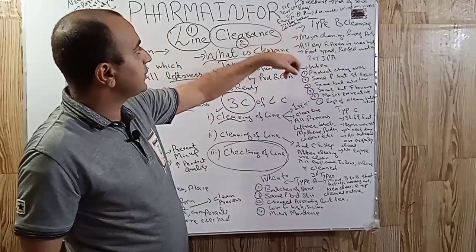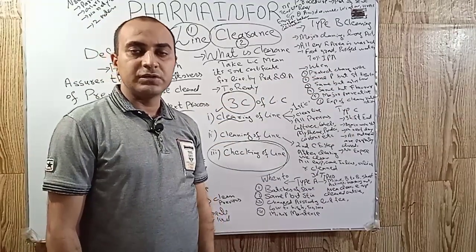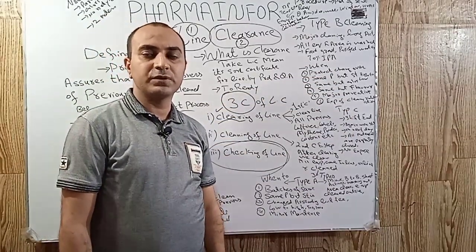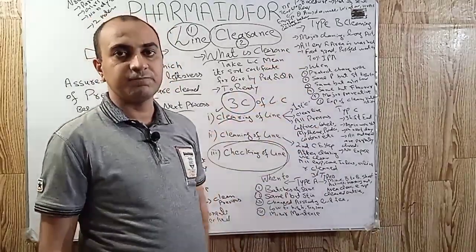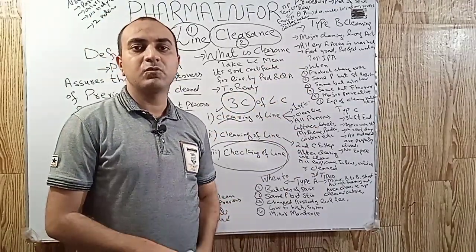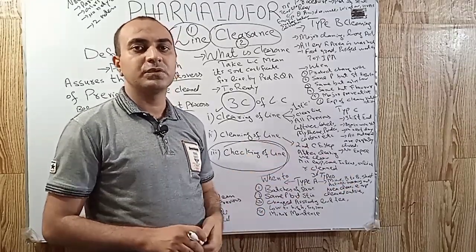If all the equipments, area, and walls are neat and clean, free from previous product or powders, then the line clearance is awarded by the quality assurance pharmacist and we can start our process.